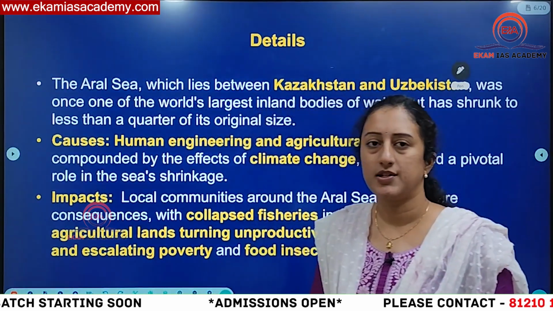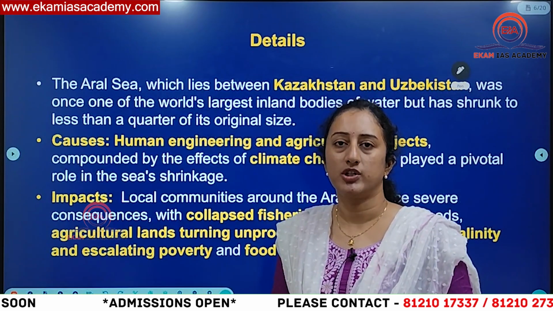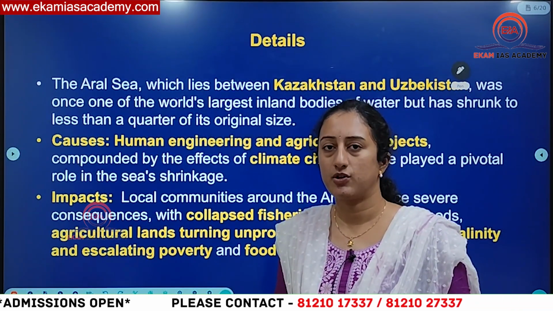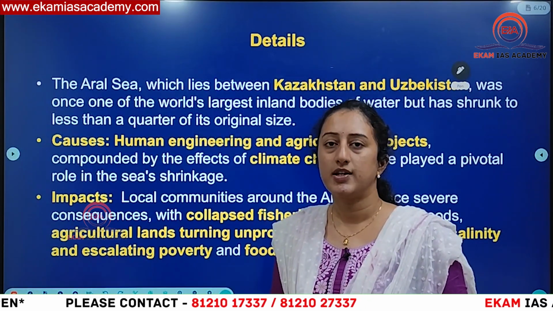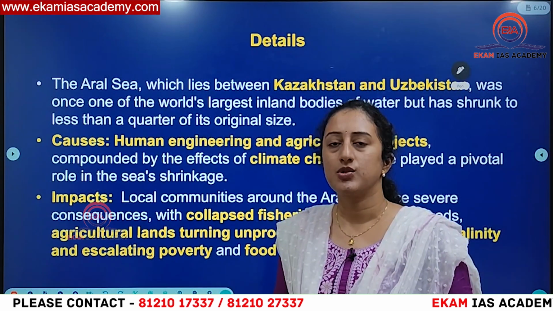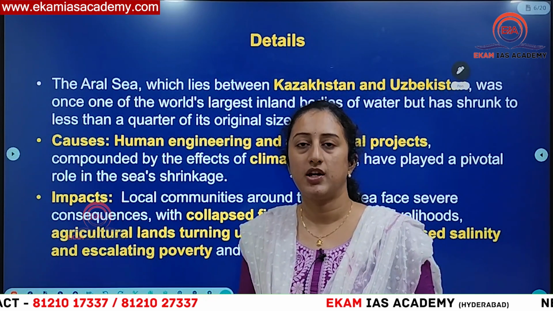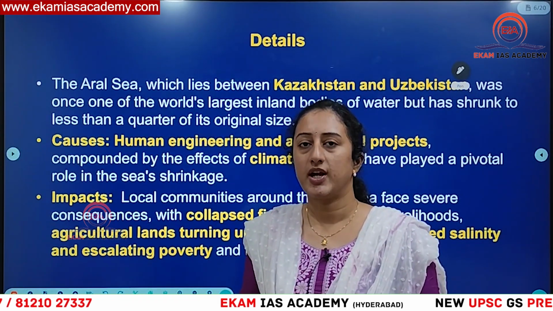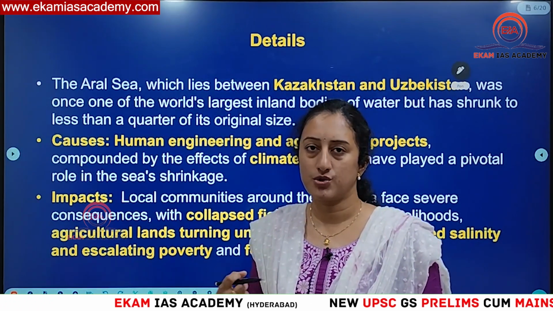Then what are the details here? What happened in recent times is, as I told you, the Aral Sea has a border with Kazakhstan and Uzbekistan. Previously, these two countries formed part of the Soviet Union, before its disintegration in the 1990s. At that time, to feed different areas with irrigation and increase agriculture, crops and productivity, the Soviet Union diverted the two major rivers providing water to the Aral Sea.